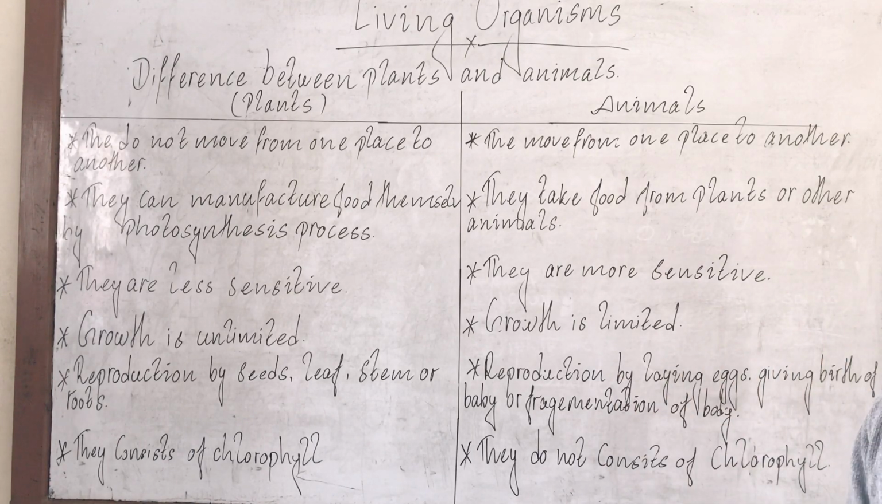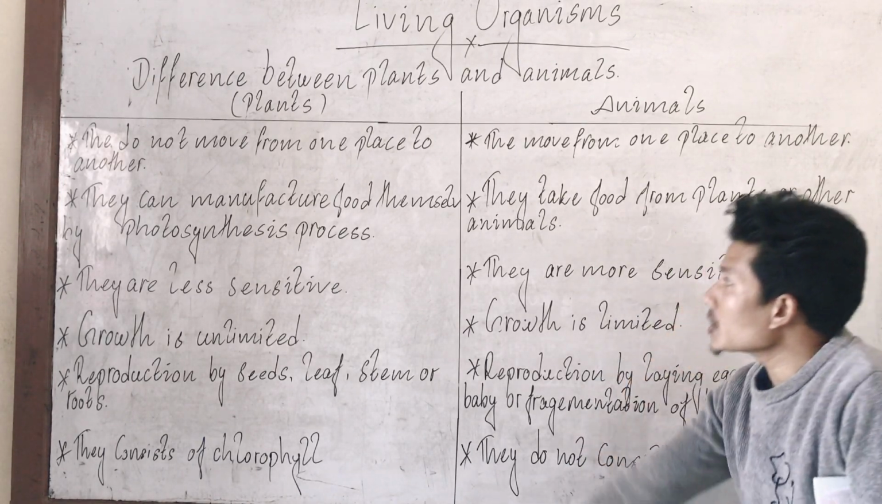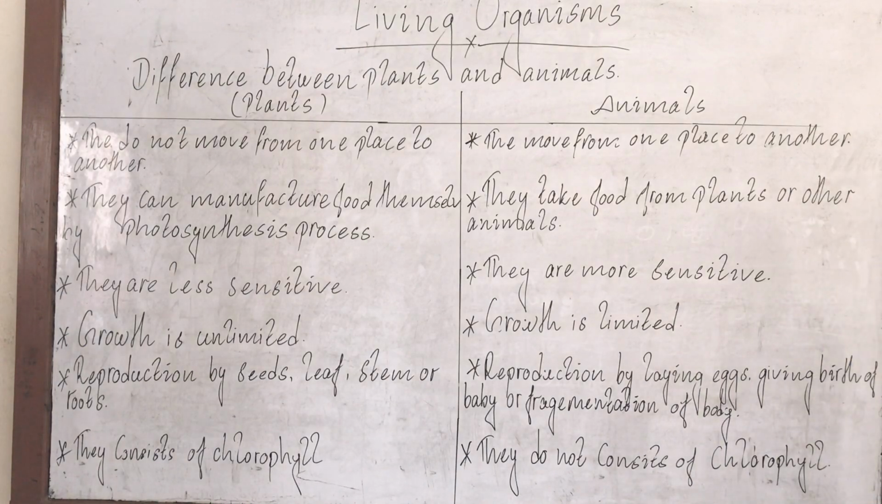But plants do, because plants need to prepare the food by themselves, and for that they need chlorophyll. So these are the most important and basic differences between plants and animals in the chapter of living organisms.